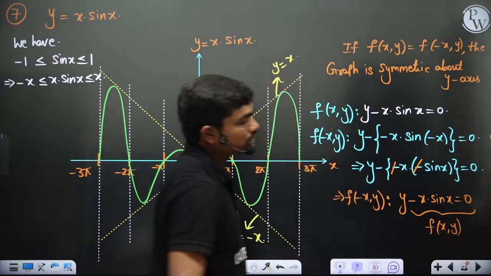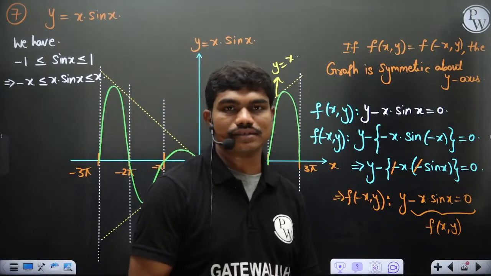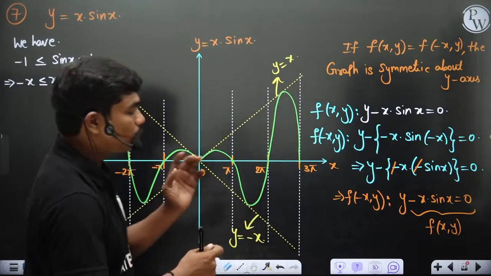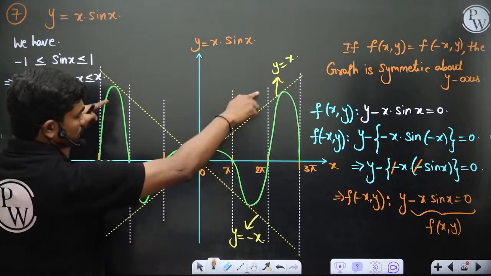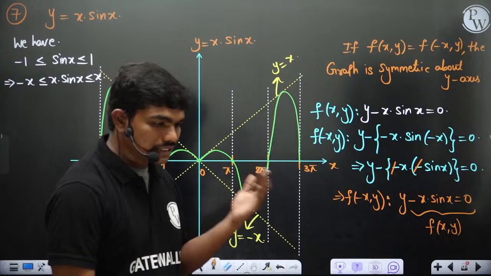Okay, so whenever this is f of x comma y, and if you replace x with minus x, if the function is not changing, then definitely the graph has to be symmetric about this y axis, and obviously this is the symmetric curve you will generate. It is bounded by this. Normally you'll generate these curves, you might have seen.